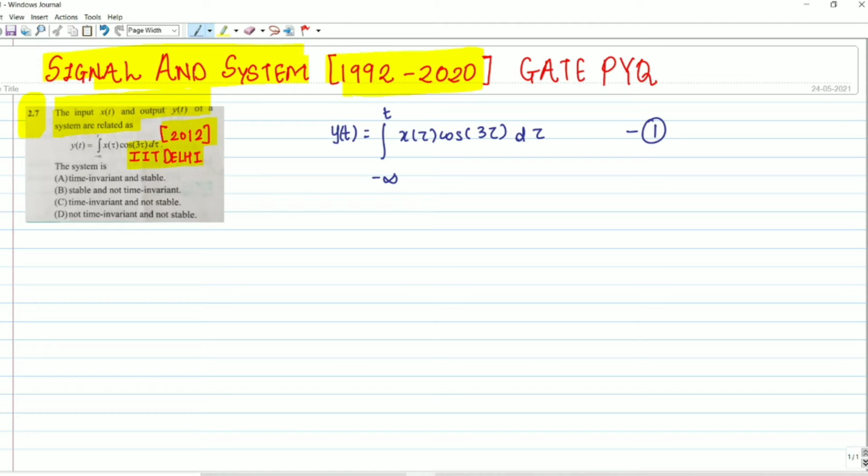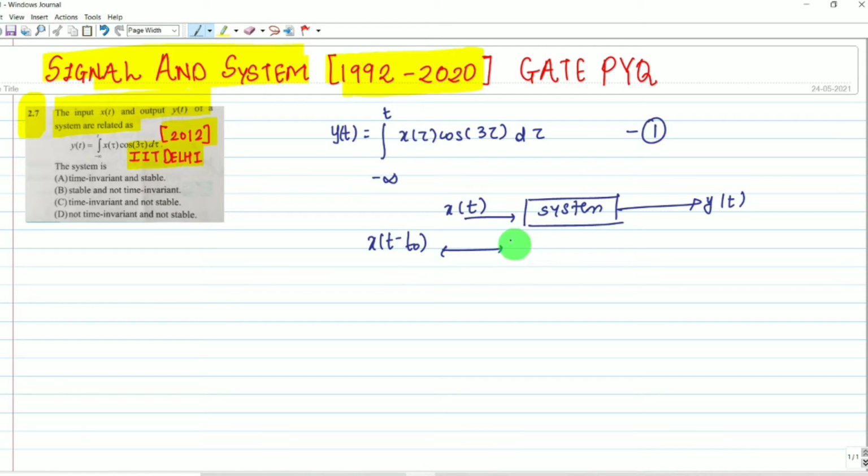Let me explain how to check time invariant and time variant. We have given a system. If we provide input x(t) to this block, we get output y(t). Now we are providing a delay to the input, x(t minus t naught). And the output corresponding to this input delay will be equal to y dash t.